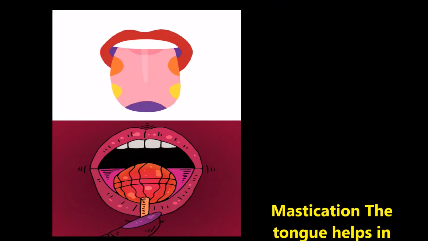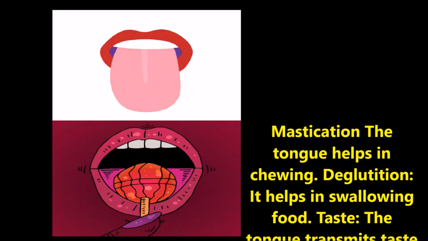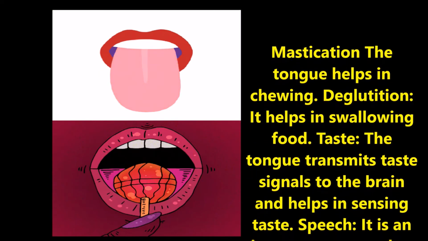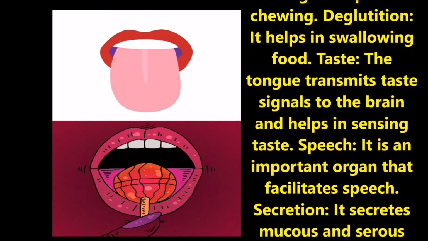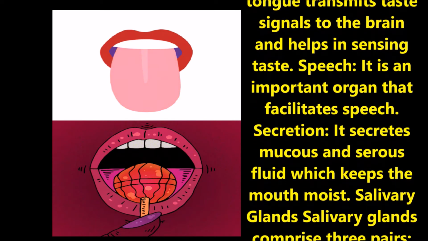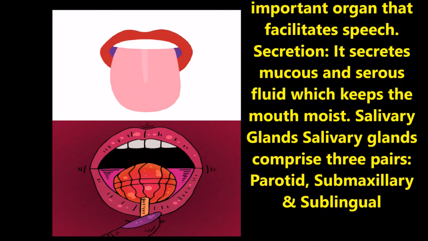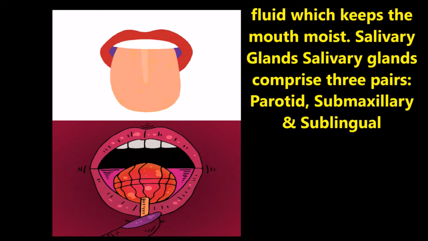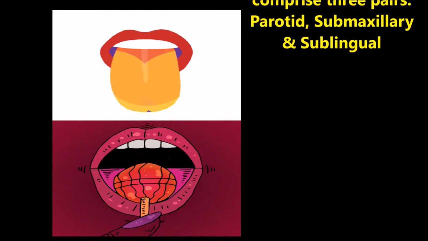Finally, the tongue performs the following functions. Mastication: the tongue helps in deglutition, it helps in swallowing food. Taste: the tongue transmits taste signals to the brain and helps in sensing the taste. Speech: it is an important organ that facilitates speech. Secretion: it secretes mucus and serous fluid, which keeps the mouth moist. Salivary glands: there are three pairs of salivary glands, and these are called the parotid gland, submaxillary gland and sublingual glands.